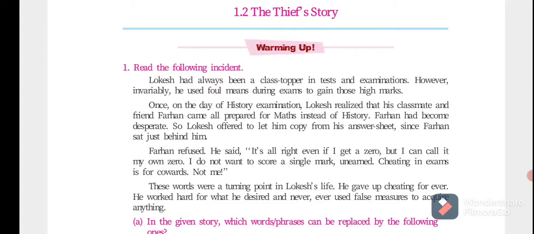He said, "It's all right even if I get a zero, but I can call it my own zero. I do not want to score a single mark unearned. Cheating in exams is for cowards, not me." These words were a turning point in Lokesh's life. He gave up cheating forever. He worked hard for what he desired and never ever used false measures to acquire anything.